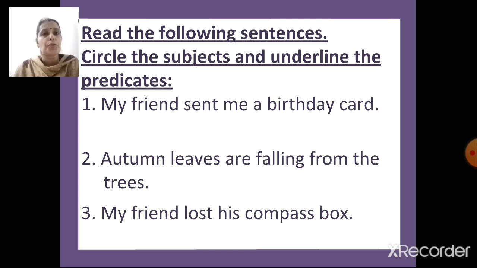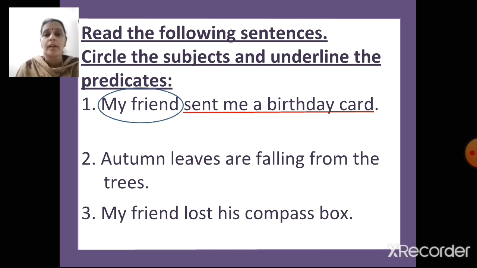So what are we supposed to do to the subject? We are supposed to circle the subject. So I will circle my friend. Sent me a birthday card becomes the predicate and I have to underline the predicate. So let's underline sent me a birthday card. Understood, children? Okay.